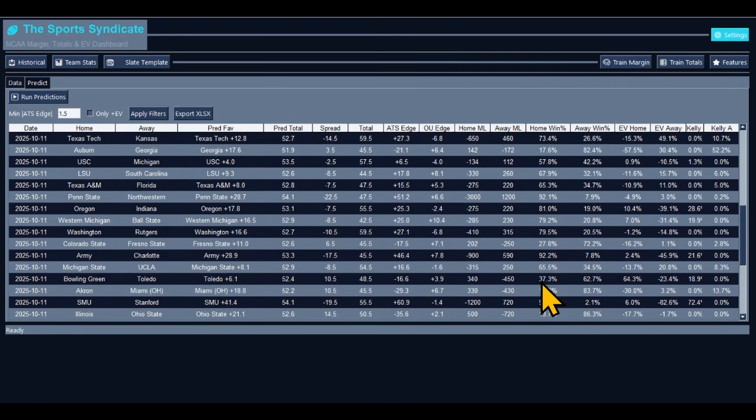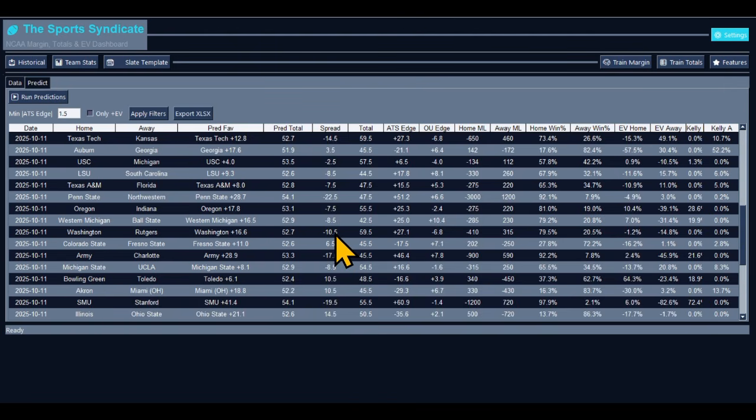We got Western Michigan, Ball State. Western Michigan, what it look like over here. Western Michigan, plus 16.5, minus 8.5. They are the favorites. They are expected to blow out, win, and cover. Over and under. Take the over in this game. Western Michigan going to throw that ball around. They're going to have some fun. Western Michigan to win and cover. Take the over.